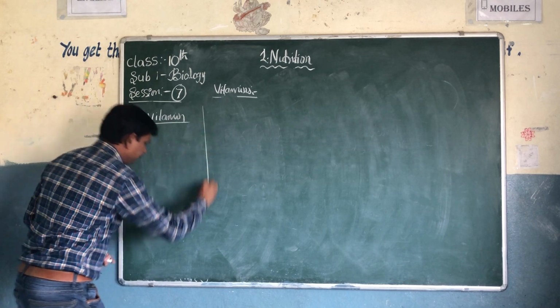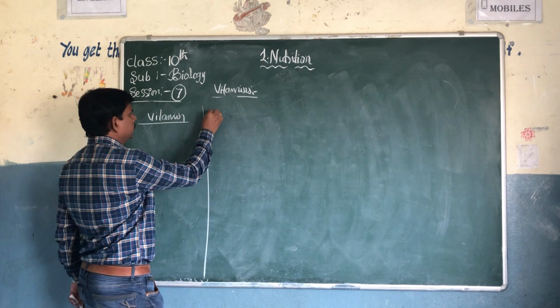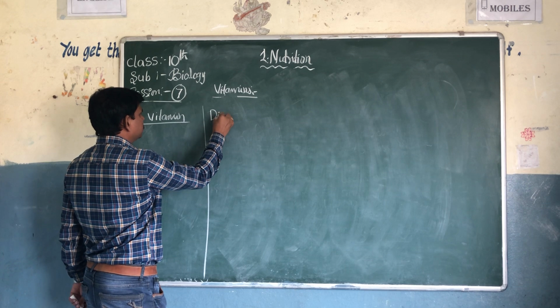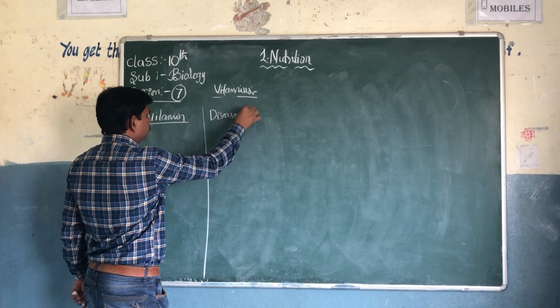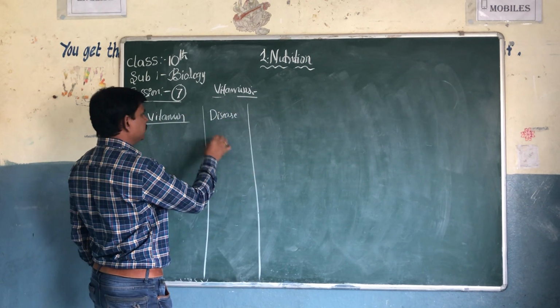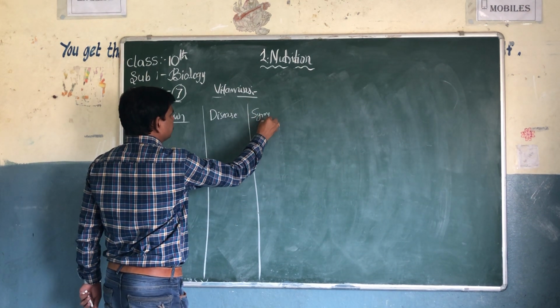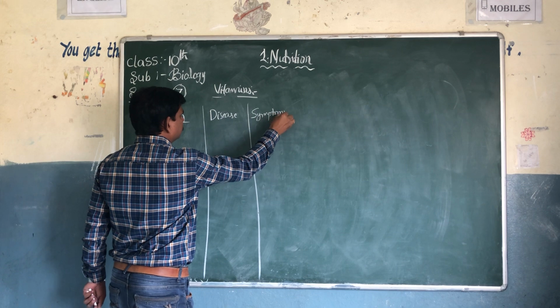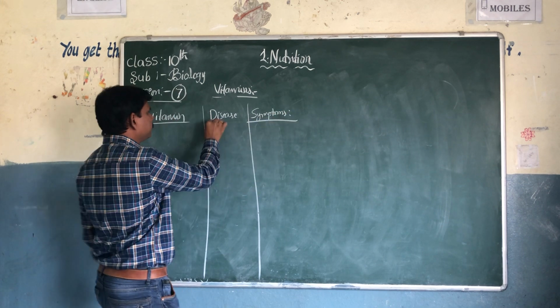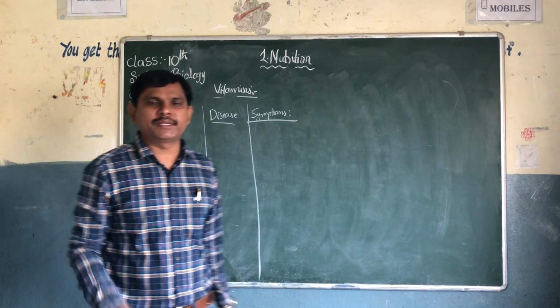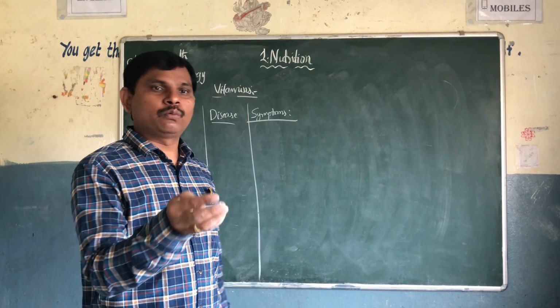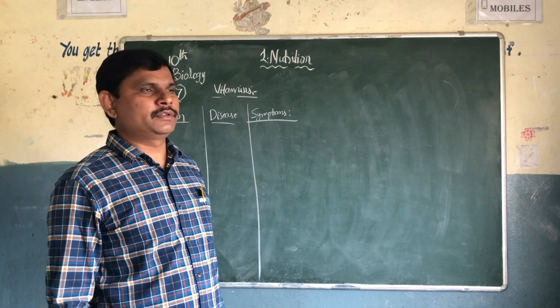Vitamin name. Second one is disease. We should compulsorily learn this disease. The last one is symptoms. Resources are also important, but only for a few vitamins. I will explain which resources are important for the vitamins.